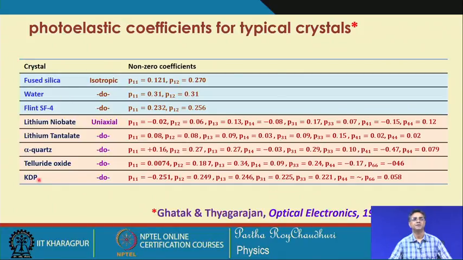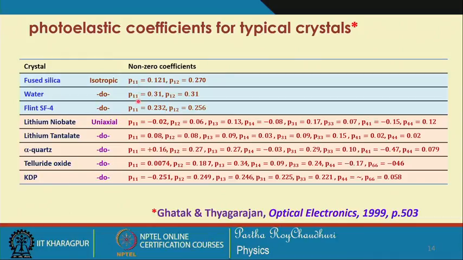Fused silica is isotropic, we have put it into one group with water and flint SF4, and we have only 2 independent non-zero coefficients, P11 and P12. But in the case of these uniaxial crystals, lithium niobate, lithium tantalate, lithium niobate is the most used crystal for this purpose.